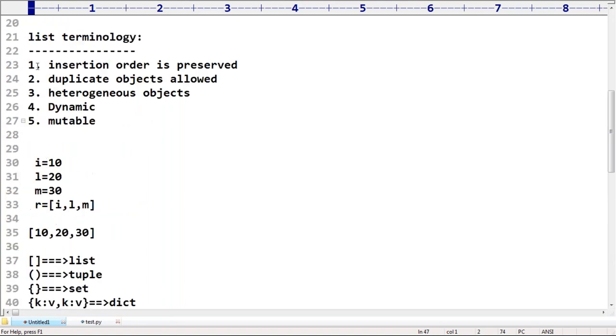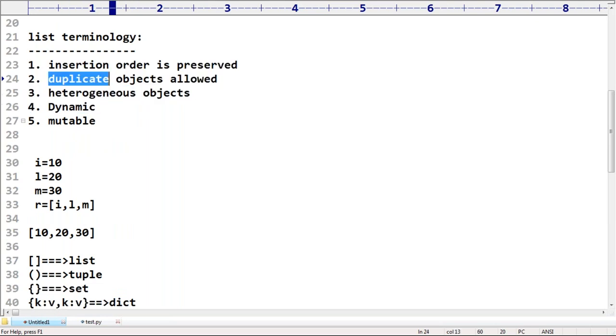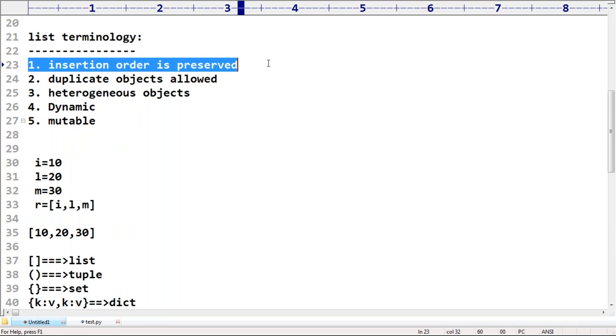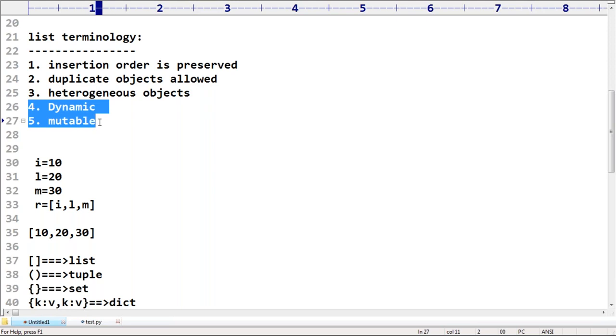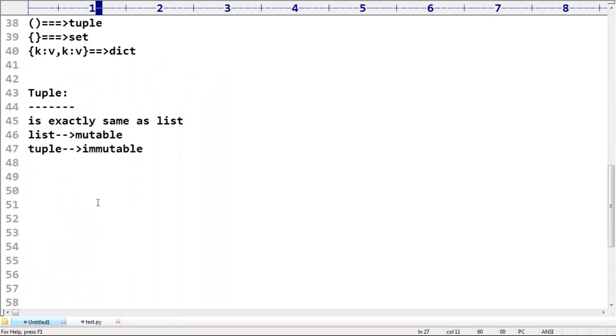Remember that, sir. Insertion order, duplicates, heterogeneous objects, everything is always the same. Heterogeneous objects are allowed, duplicate objects are allowed. In whichever order you specified at the beginning, internally inside memory it is in the same order. But the difference is that these two points are not applicable. Dynamicness is not there, because you can't increase or decrease. Second, mutability is also not there. So a read only version of list is nothing but tuple.